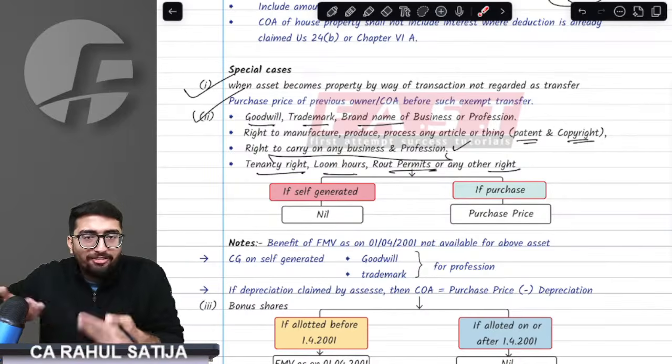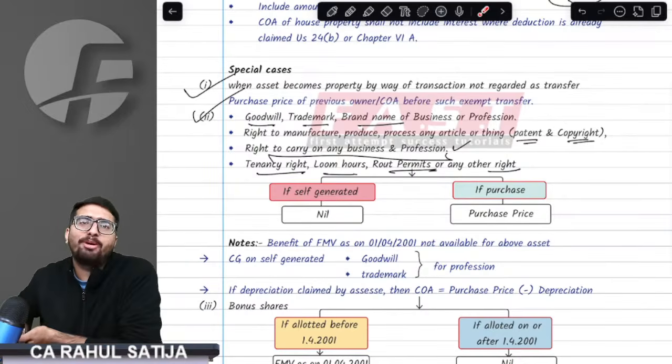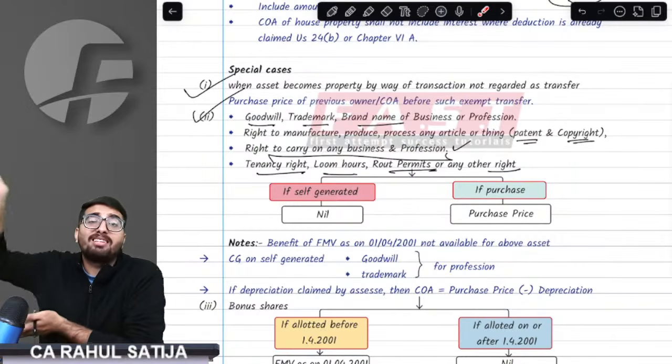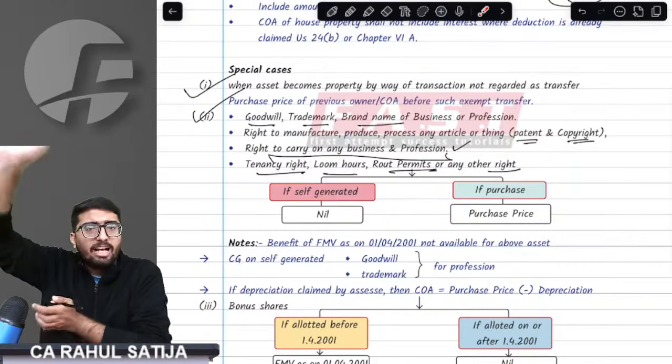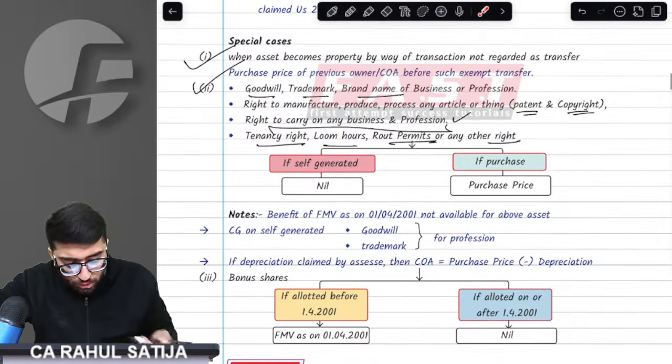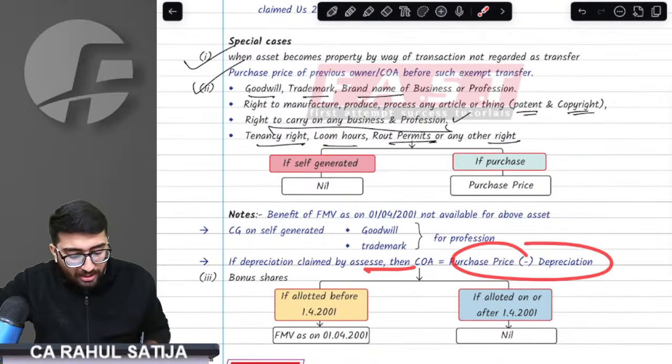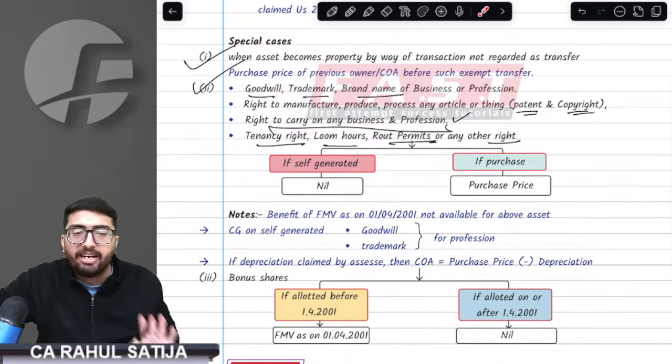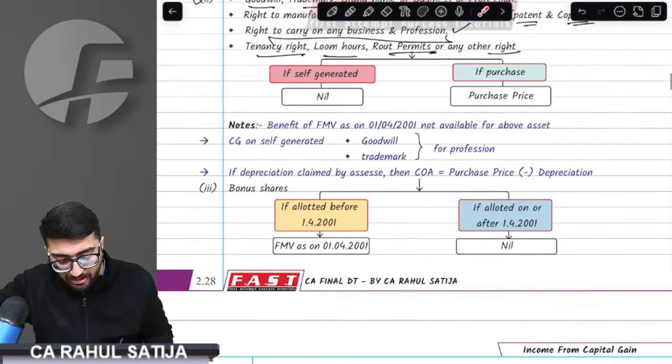We are not able to determine the FMV of normal assets only. How will we determine the FMV of intangible assets as on 1st April 2001? Therefore, the FMV benefit is not available for intangible assets. In addition, if intangible assets form part of a block, then the actual asset acquired minus depreciation shall be considered as the cost of the asset. Did we understand this? Yes, sir, we understand this.